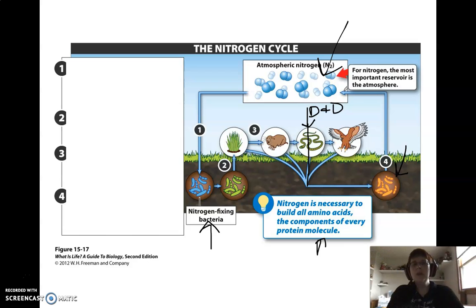So the big difference here for the nitrogen cycle versus the carbon cycle is that we need bacteria to be able to pull it out of the reservoir and then put it back into the reservoir. So that's something we don't see in the carbon cycle. Now, the thing that you don't see here on this picture is how humans alter this cycle.